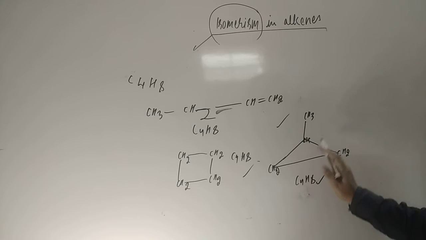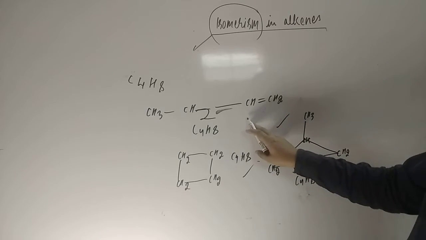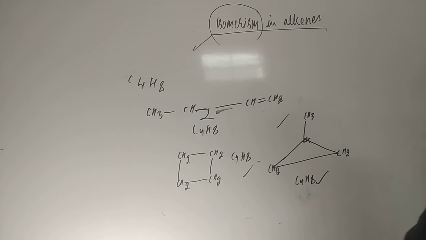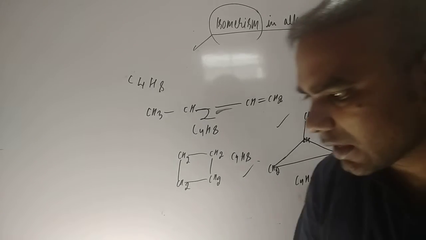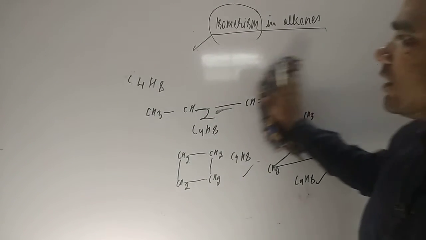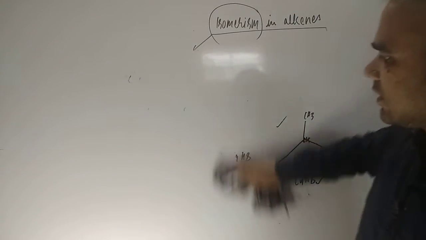Same molecular formula, same molecular weight, but here it is open chain and here it is ring chain. So they are known as ring chain isomerism. There are n number of examples you can draw for ring chain isomerism.